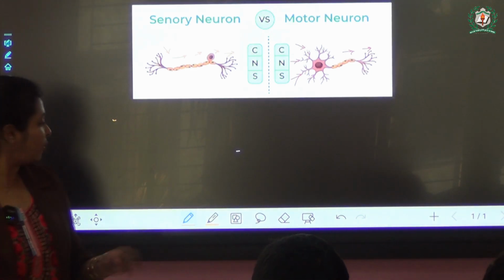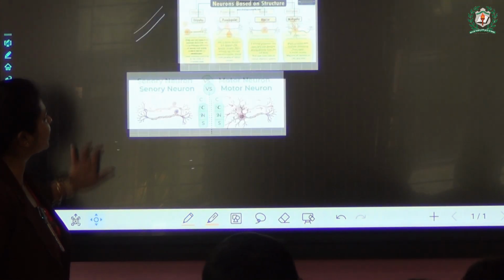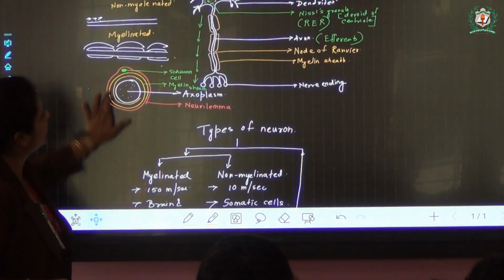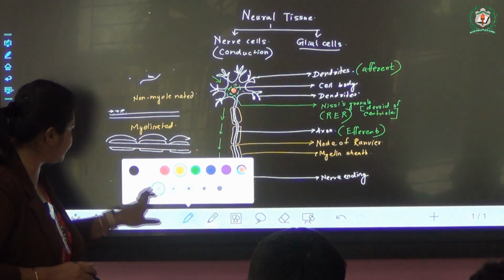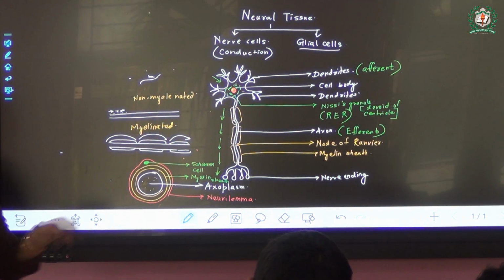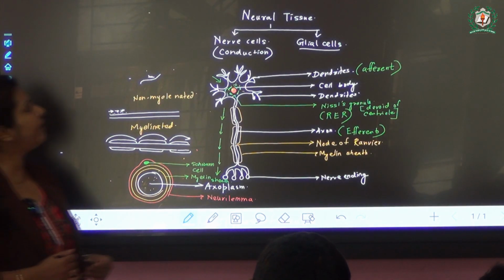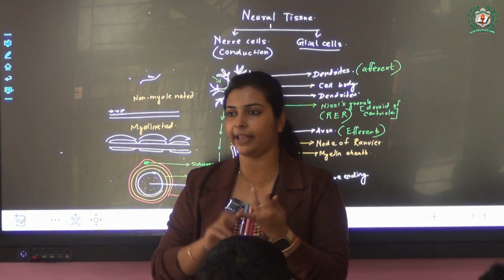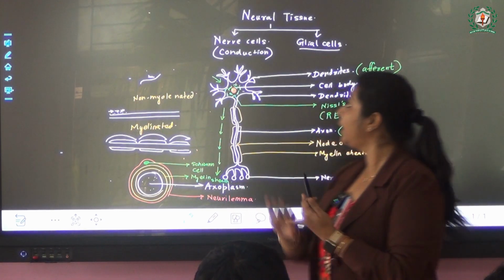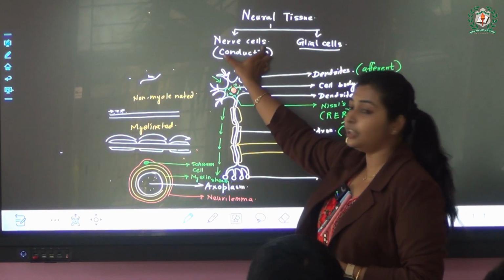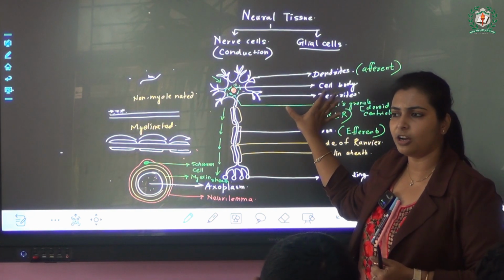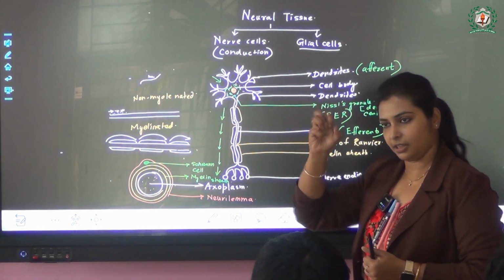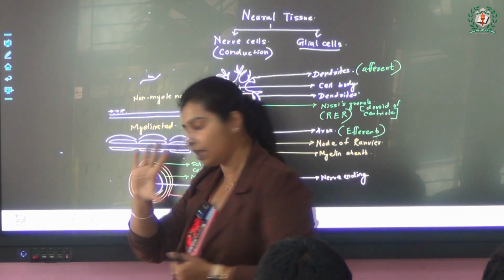So what can we conclude in the entire one? Let us come to the conclusion. This is just a summary box. For the last 5 minutes, let us come to the summary box. Our neural system contains 3 areas: brain, spinal cord and the neural tissue. In the neural tissue, there are the nerve cells and the glial cells. Glial cells are responsible for protection and holding them as well, right?